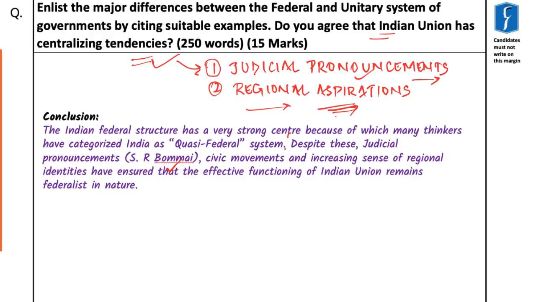So the Indian federal structure has a very strong center, because of which many thinkers have categorized India as a quasi-federal system. Despite this, judicial pronouncements, civic movements, and an increasing sense of regional identities have ensured that the effective functioning of Indian Union remains federalist in nature.